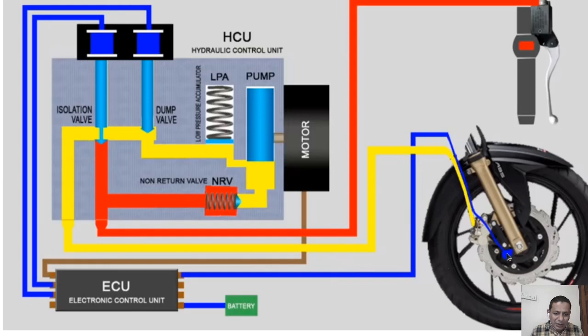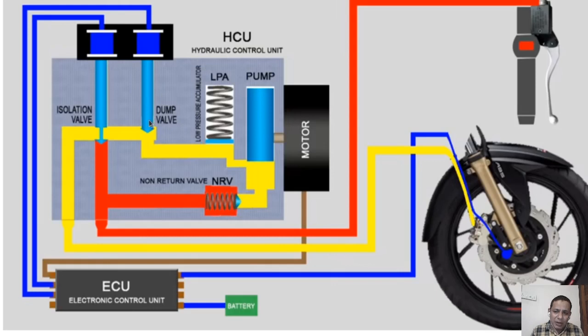The electronic control unit will check whether the tire is released or not. Sometimes it may be released or sometimes it may not be released. If it is released, the tire will go to rotation again, and again it may sometimes come to a rest, and again this action comes again. Suppose it is not released even after the operation of the isolation valve, what will happen is there is another valve known as a dump valve.